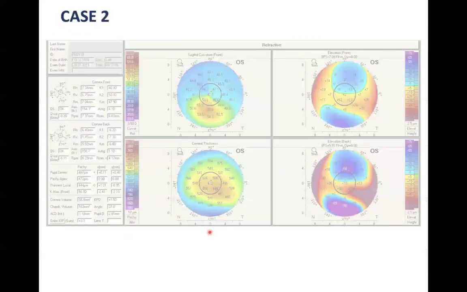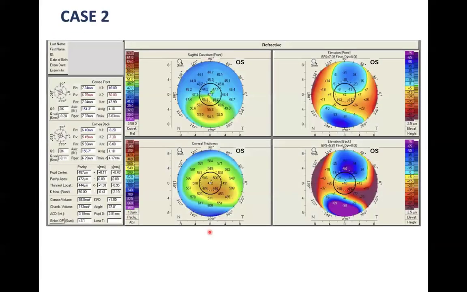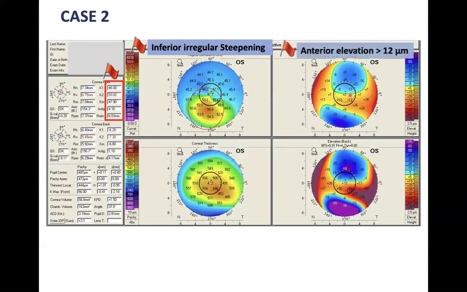Let's look at case 2. Again, K1 and K2, 46 and 50, raising my suspicion that this is not normal. And we can see, as we have said before, that inferior steepening is here. Let's go to the elevation map. The anterior elevation map value is 17, more than 12, raising my suspicion. What about the posterior elevation? It's more than 18.